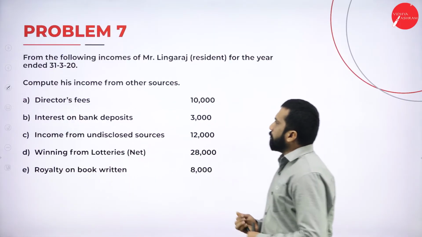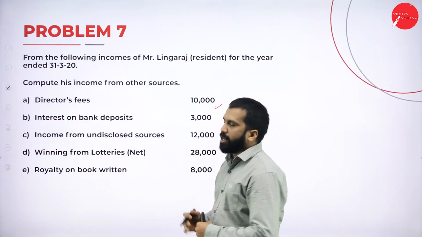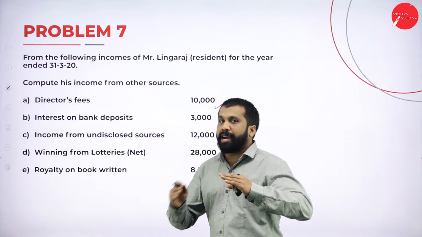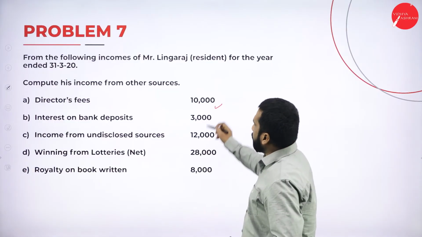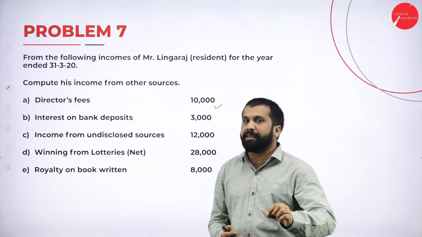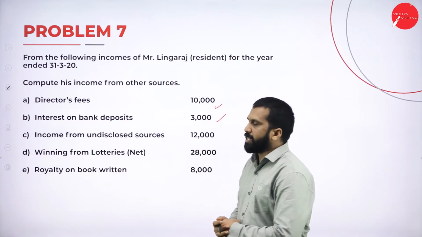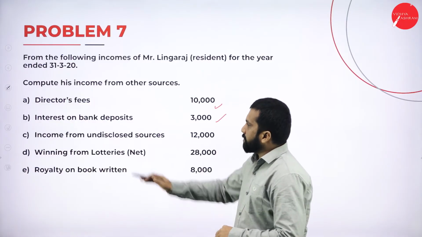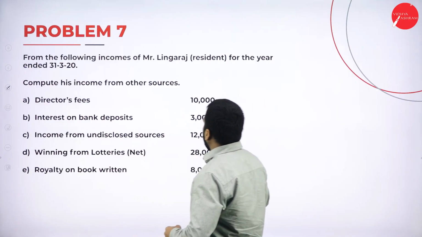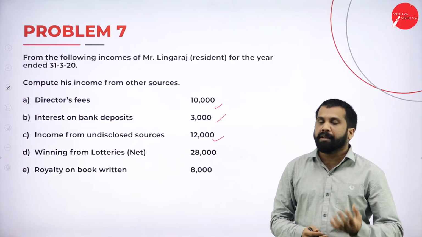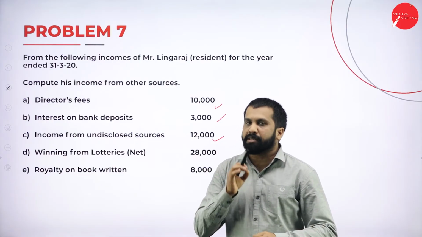Now, in the problem number 7, we have director fees. You know what is the, I don't say the answer. While doing, you have to do it on your own. So later we'll cross verify the answer. Now, director fees we have. I already explained you what to do with director fees. Yes. Interest on bank deposit. What we are supposed to do? Yes. Percentage not given. So same amount only we should consider. Income from undisclosed source like casual income. Any undisclosed source, irrespective of number, irrespective of amount, we are supposed to consider.